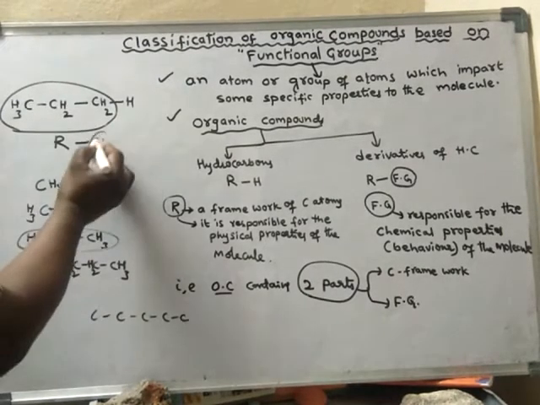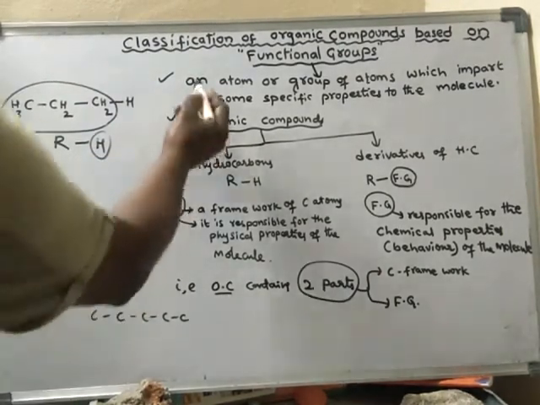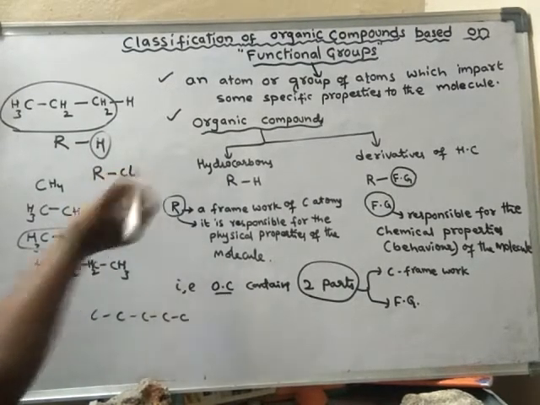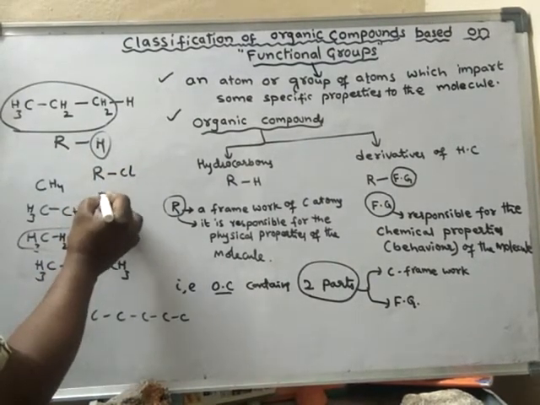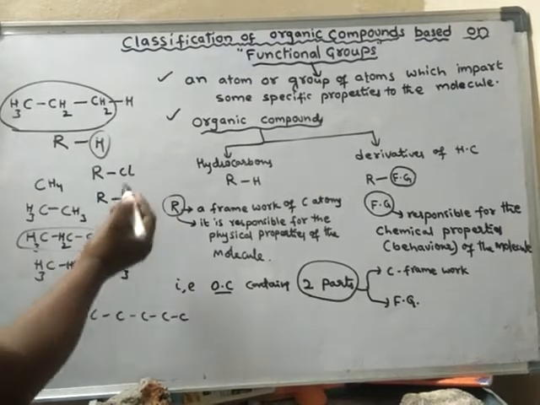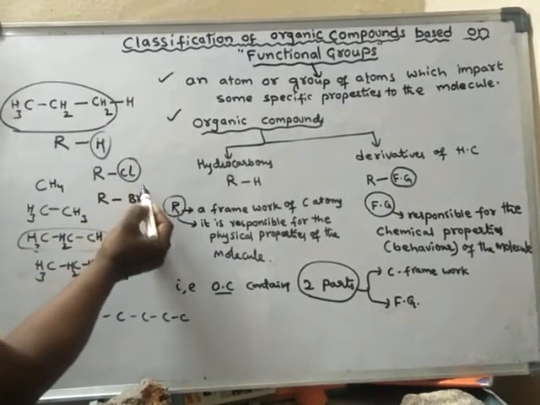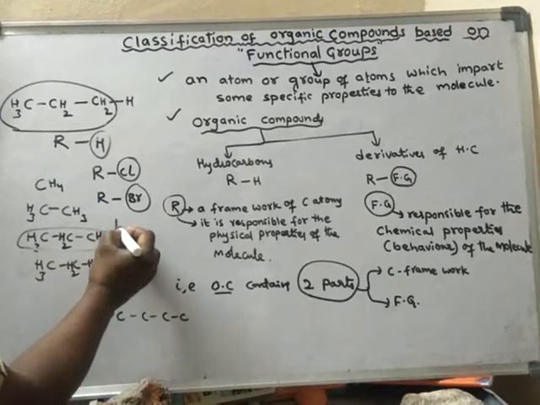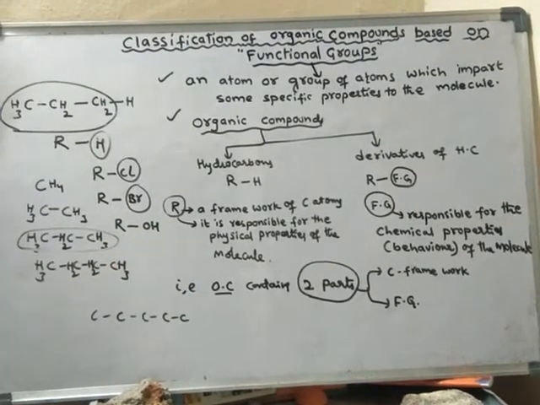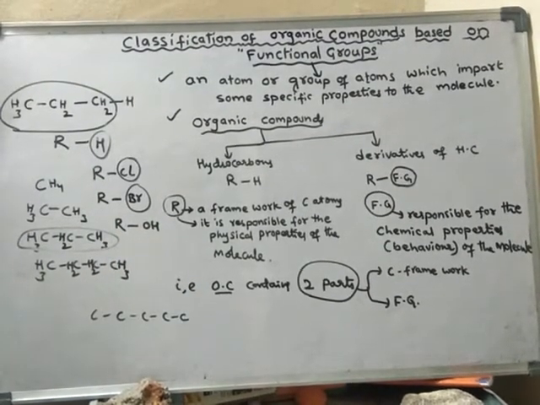If a hydrogen is replaced by an atom, for example RCl or RBr, that means the hydrogen is replaced by an atom, or it may be replaced by a group of atoms like this.